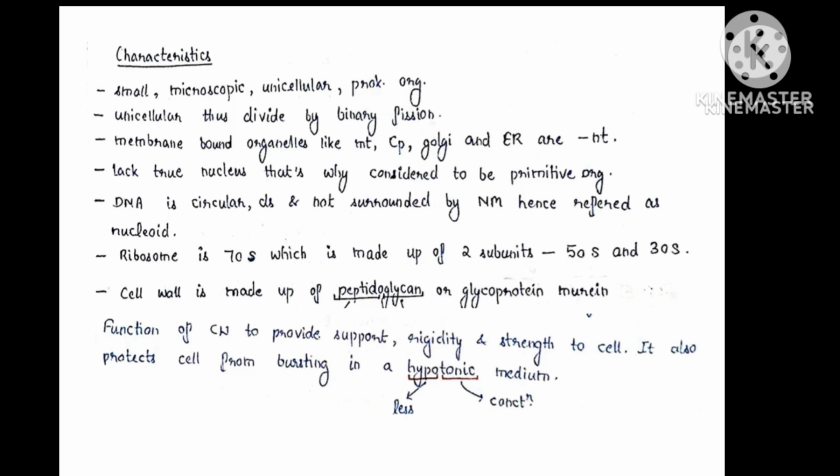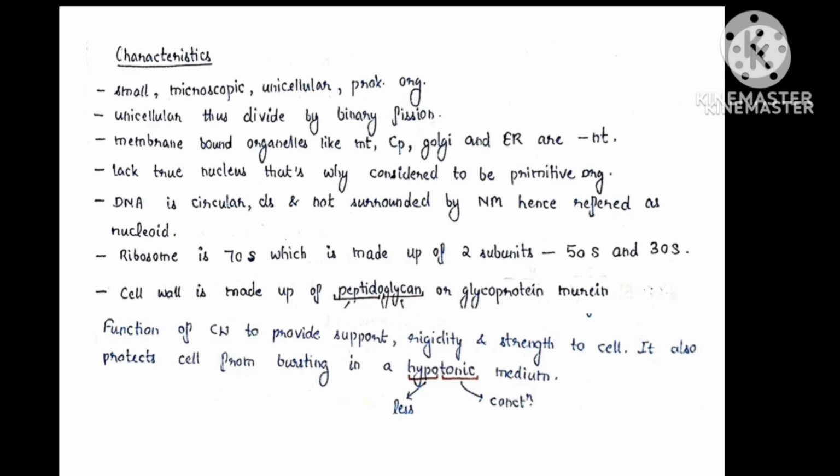Bacteria are small, microscopic, unicellular, prokaryotic organisms. Bacteria are unicellular, that means made up of a single cell, so they divide by binary fission. Membrane-bound organelles like mitochondria, chloroplast, Golgi body, and endoplasmic reticulum are absent. Bacteria lack a true nucleus, so they are considered to be primitive organisms. DNA is circular, double-stranded, and not surrounded by a nuclear membrane, hence called nucleoid.